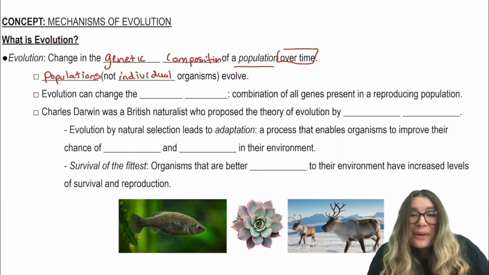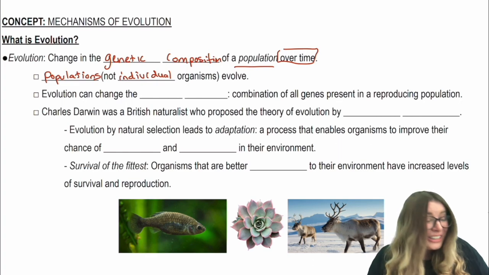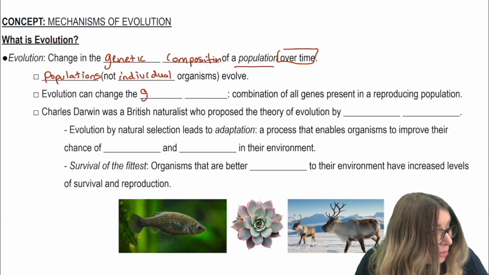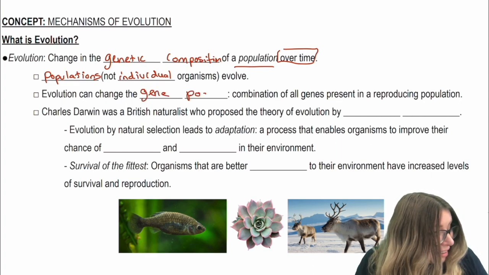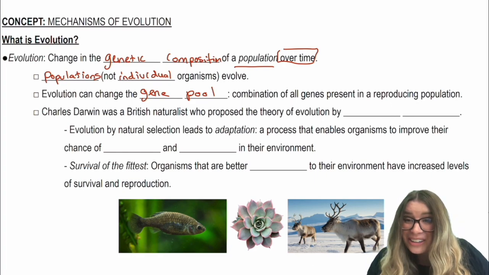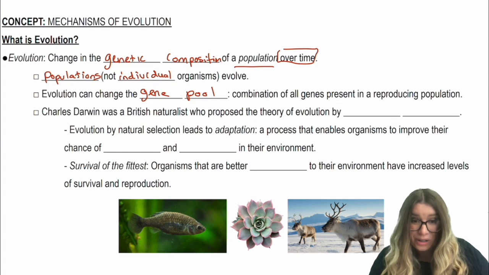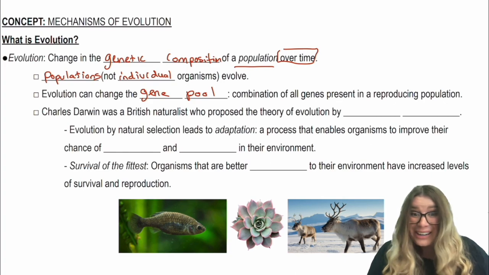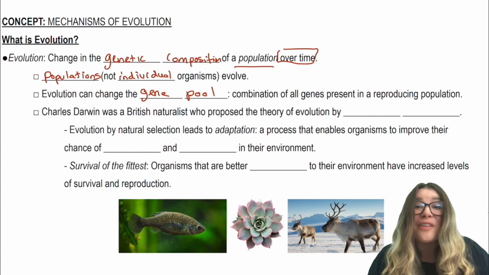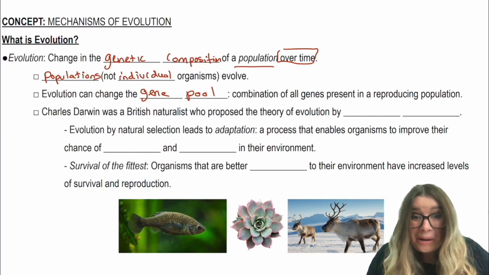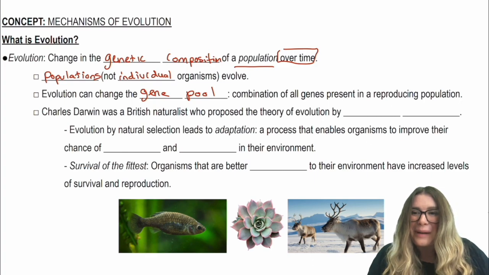Next, so we are talking about the DNA changing. That means that evolution can change the gene pool of a population. So we can reword that definition to say change in the gene pool of a population over time. And a gene pool is just a combination of all genes present in a reproducing population. So all the DNA present in a reproducing population.